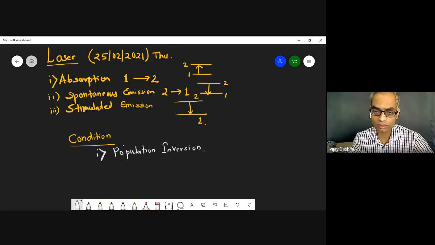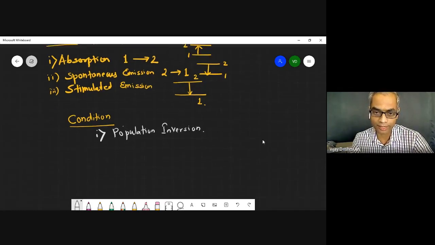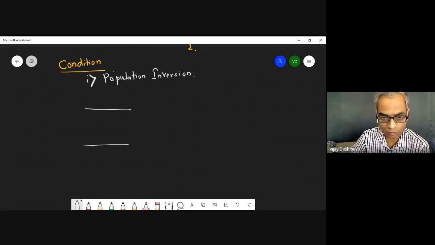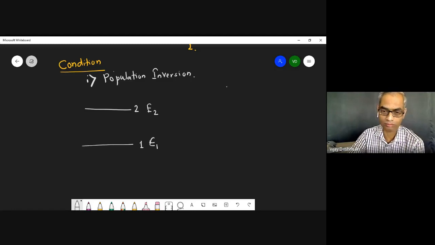So population means the number of electrons or atoms in a given state. Okay. So suppose we have again the two-level system. This is level 1, this is level 2. Obviously, the energy related to level 2 will be E2, and the energy related to level 1 will be E1.